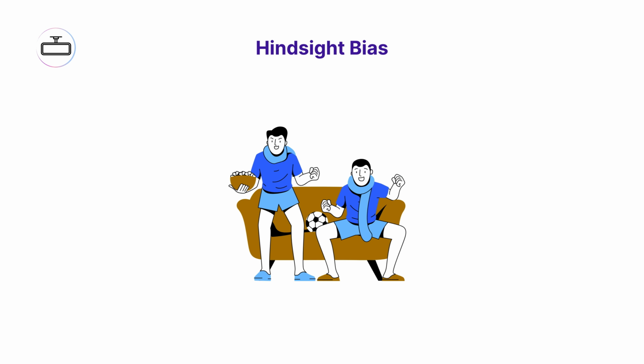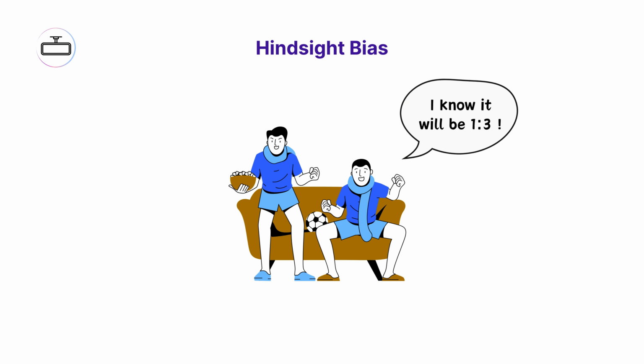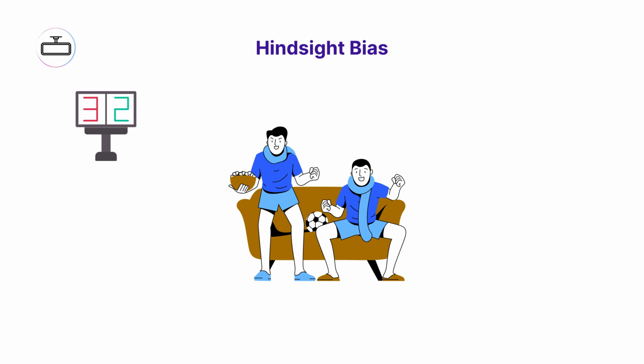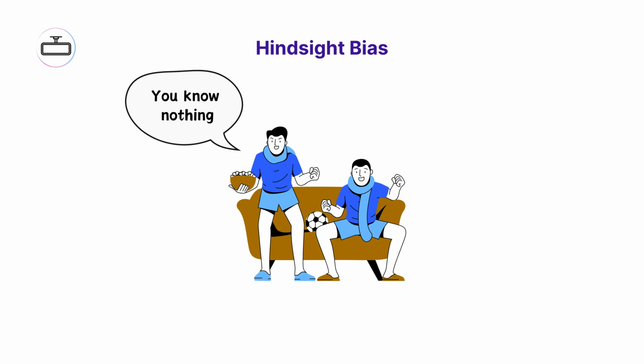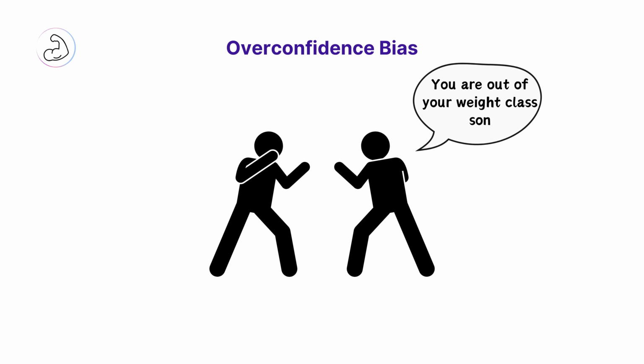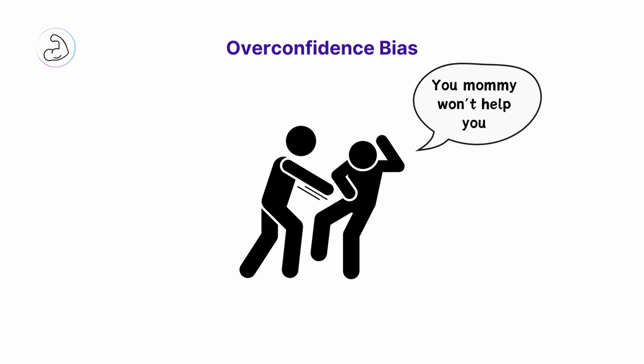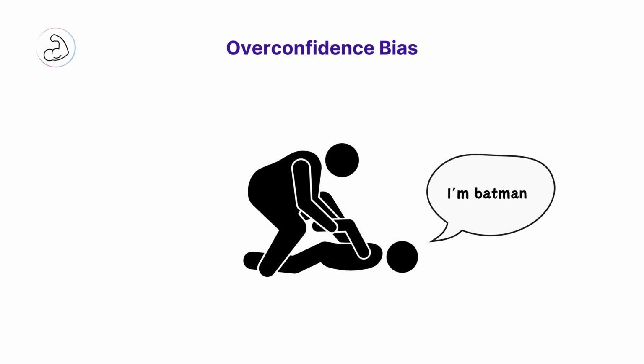Hindsight bias. The tendency to believe, after an event has occurred, that one would have predicted or expected the event. It is the "I knew it all along" phenomenon. Overconfidence bias. When someone's subjective confidence in their judgments is reliably greater than their objective accuracy, especially when confidence is relatively high.